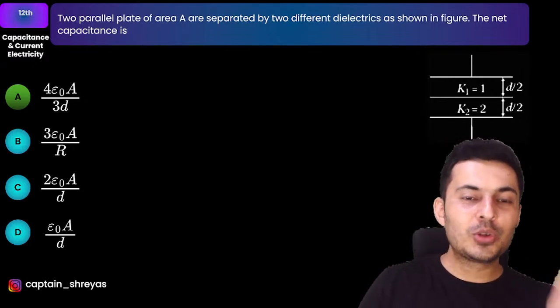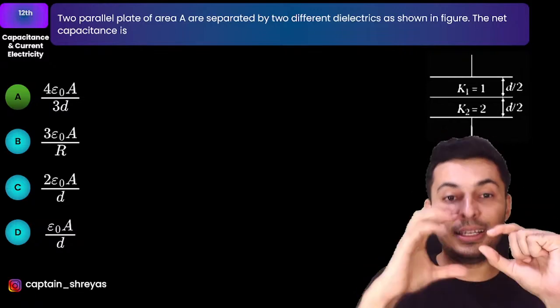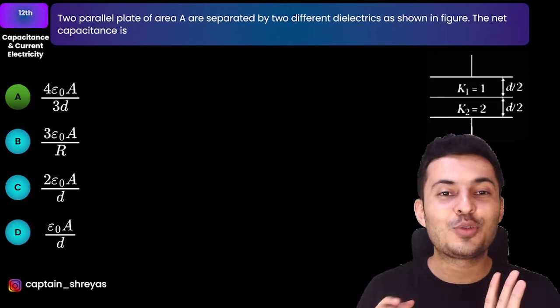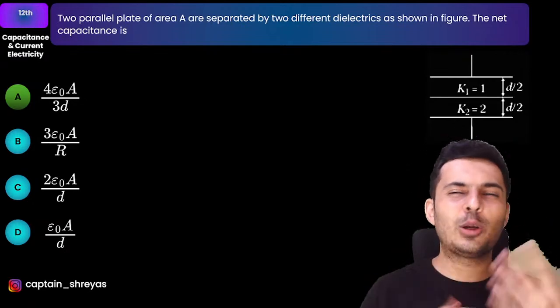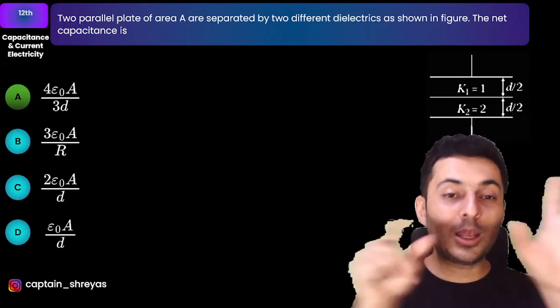So use this formula whenever there are multiple slabs, even if there are 3, or sometimes there is a gap and there is a slab, even then you can use this formula. Many students had some weird formula, D minus T plus T by K. You will forget where was that K, where was that T.